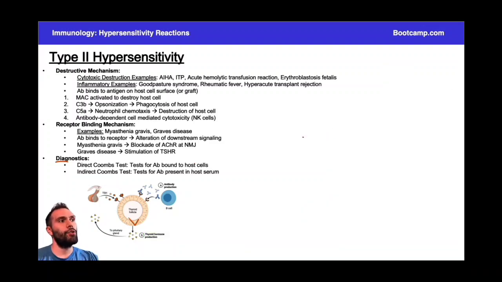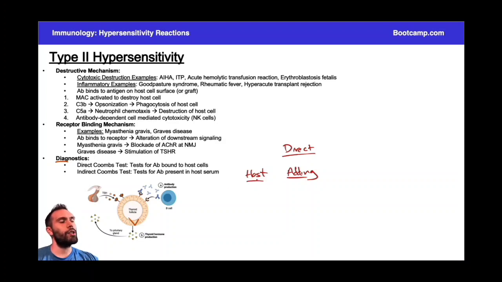Okay, so you have to understand for each of these tests. So let's just write direct here. So this is going to be the direct Coombs test. You have to understand for each of these tests what's going on with your host, right? This is going to be your patient. And then what are you adding essentially? Okay, so what's the lab thing that you're adding? So here's the host and what are you adding?